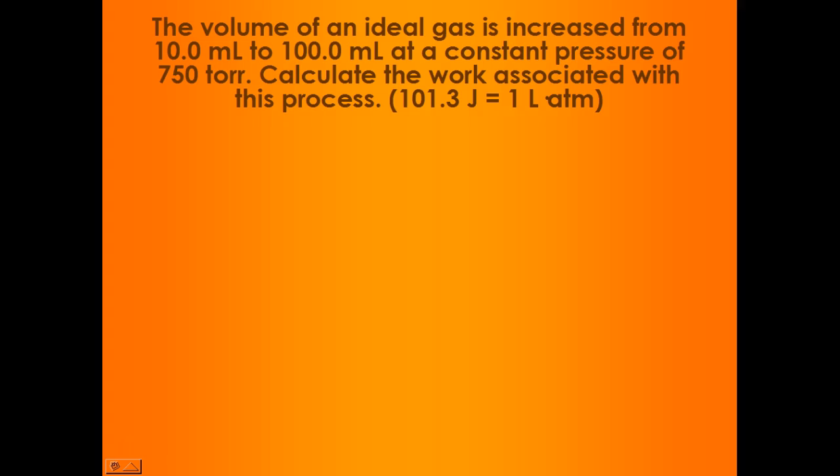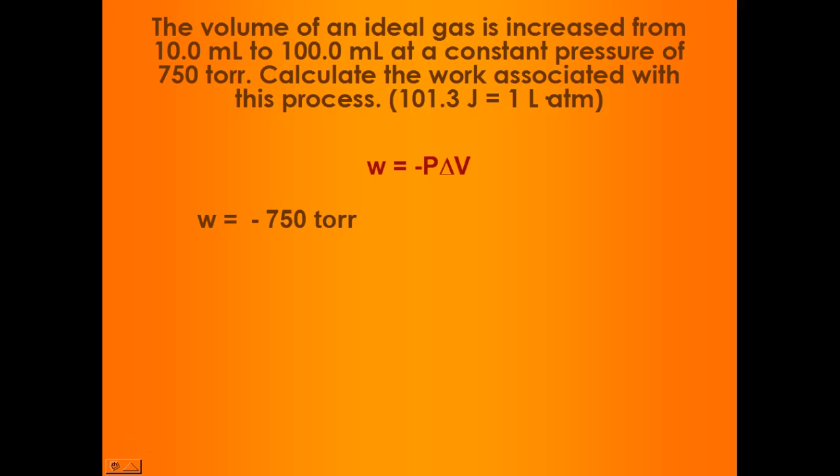So work is the product of pressure and the difference between volumes. We have a pressure term, 750 torr, and we have an initial volume of 10 and a final volume of 100. So we're going to take that pressure term, and we need to get it into atmospheres, because if you notice at the end of this question, I gave you a relationship between the unit of energy in joules. That 101.3 term might look familiar to you. That's the pressure in kPa that's equal to an atmosphere. And we see that if you have 101.3 joules, you have the same as a liter atmosphere.